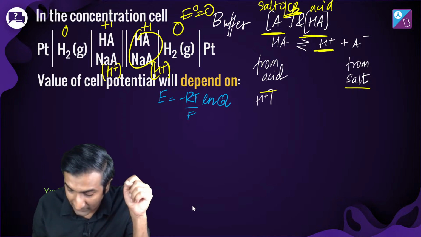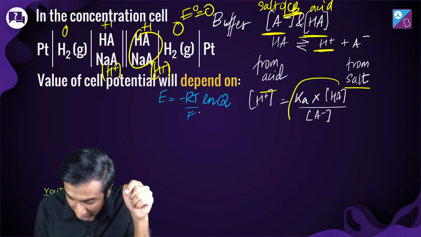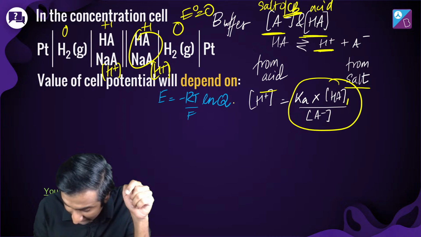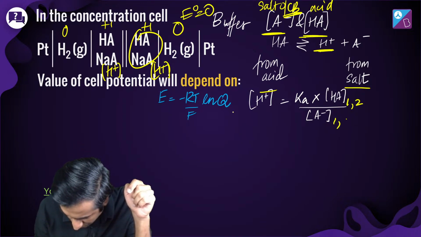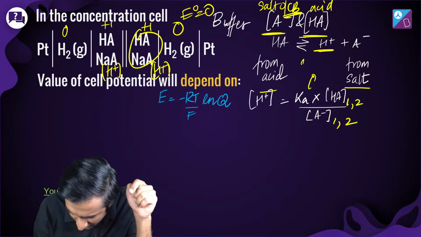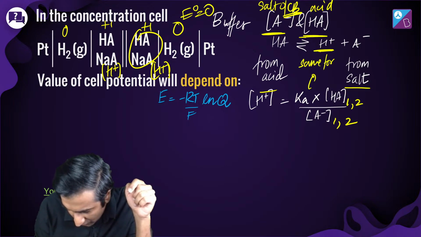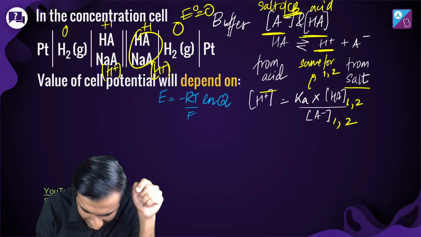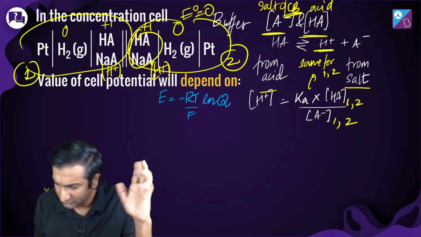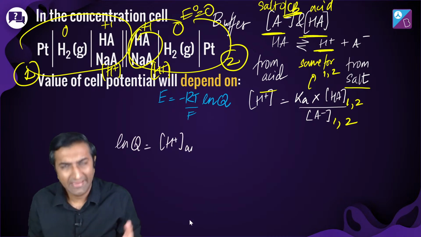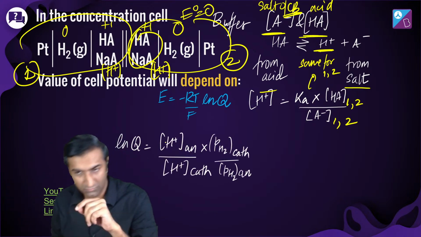ठीक है? So now H plus ion का क्या होगा? H plus is going to be Ka into this value. Now, whereas this and this will be different, like say 1 and 2. This is going to be same for 1 and 2. 1 matlab, let's call this half as 1. Let's call this half as 2. ऐसे ही नाम देते हैं हम लोग. Cathode anode लिख लो. तो ln Q इस तरफ है ना.